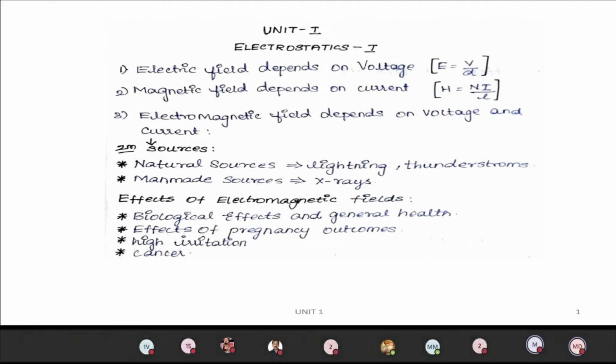These are some of the effects of electromagnetic fields when a human is exposed to high levels of them. First, the biological effects and general health; second, effects on pregnancy outcomes and eye irritation; then cancer.